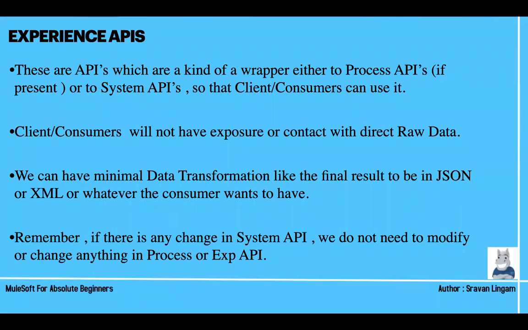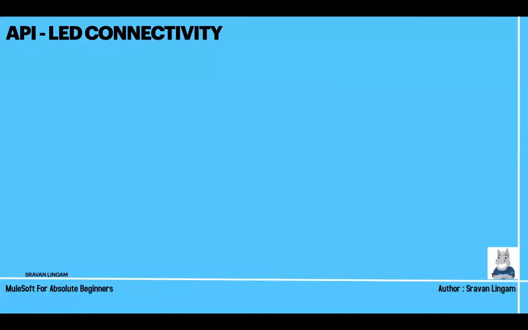If there is any database change or password change, you just change the password in the system API and restart it. That is enough. We are not going to modify any process or experience API. You are keeping that code as is. That's the advantage of these APIs. System, process, experience are part of the API-led connectivity approach. Clear, guys?